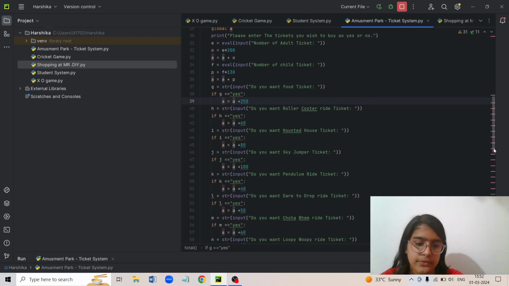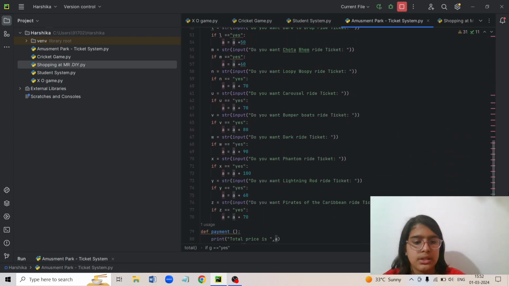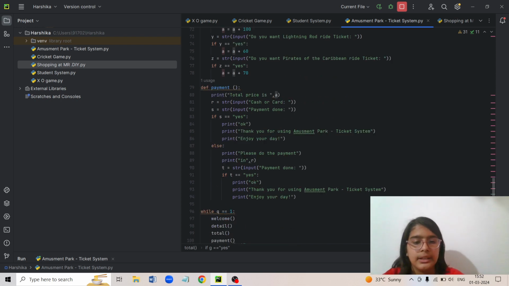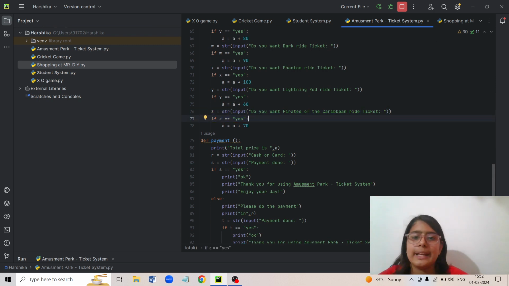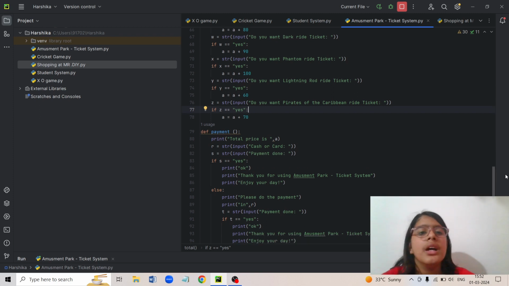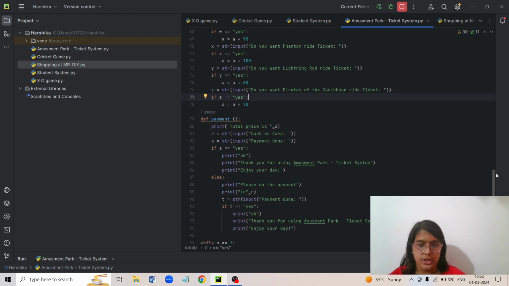Now let's go to the other function. So here you can see it's going all the way to the ending, it's like Z. So it's showing Z. Now I've used all variables from A to Z in this program. This is a complex program, but if you understand it once, it will be very easy. Now comes the payment function.